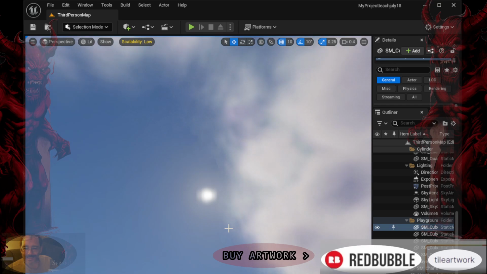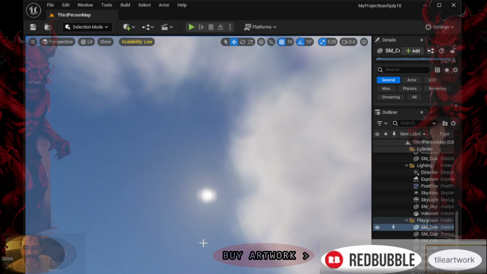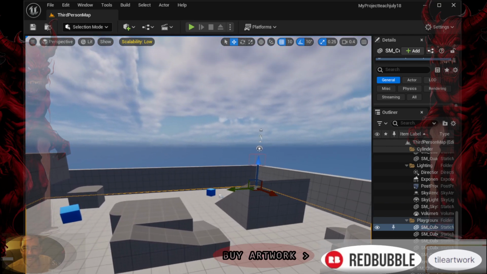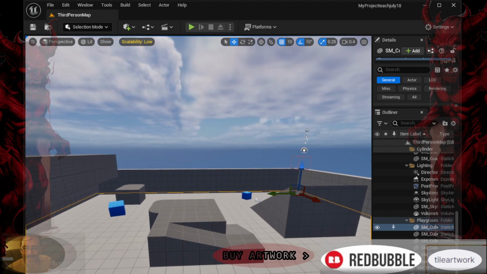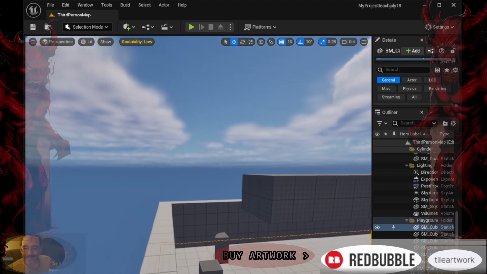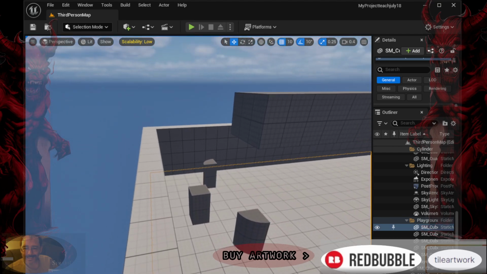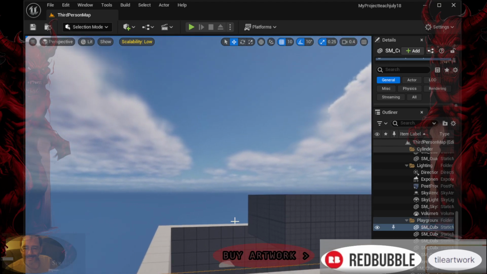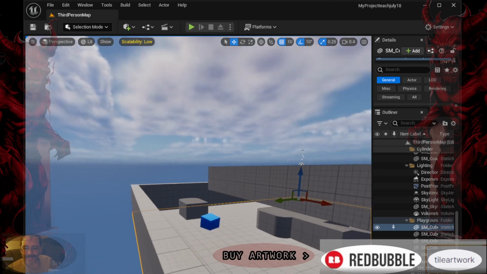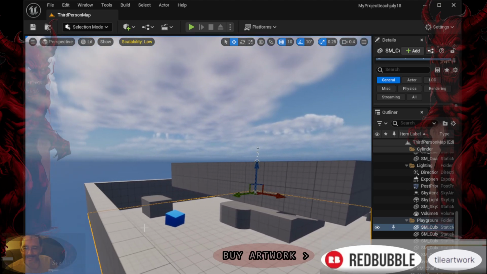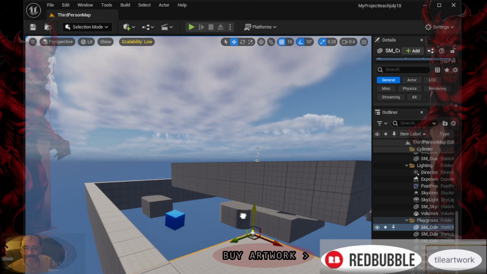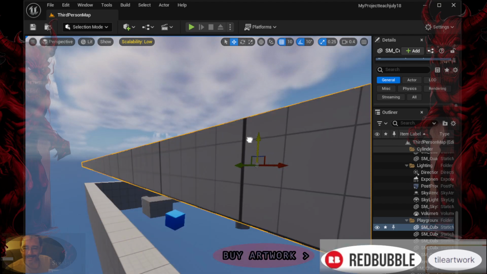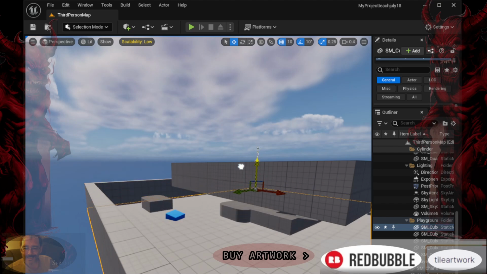1. Player character. You'll see a basic first-person character already set up in a simple environment. This character allows you to move around and interact with objects in the scene. 2. Environment. The template includes a basic level with terrain, walls, and other simple geometry to explore and interact with. This serves as a starting point for building out your game world. 3. UI elements. Typically, there will be some basic user interface elements displayed, such as health or ammo indicators, which are common in many first-person shooter games.